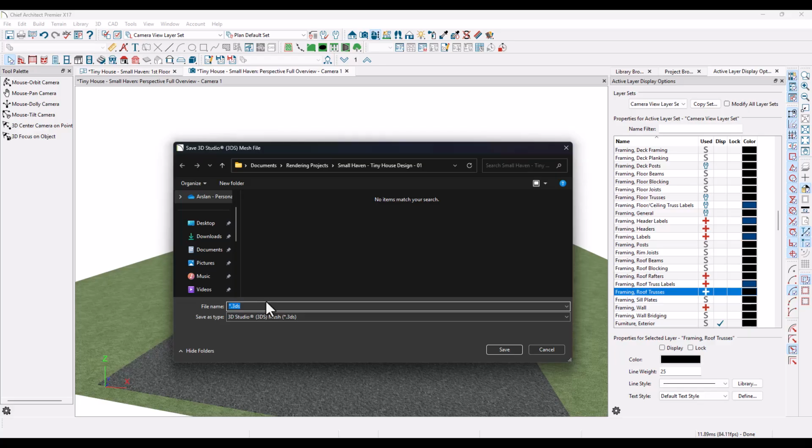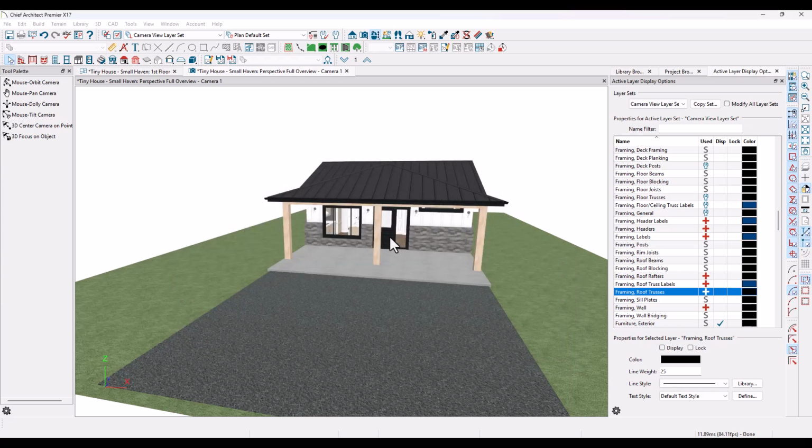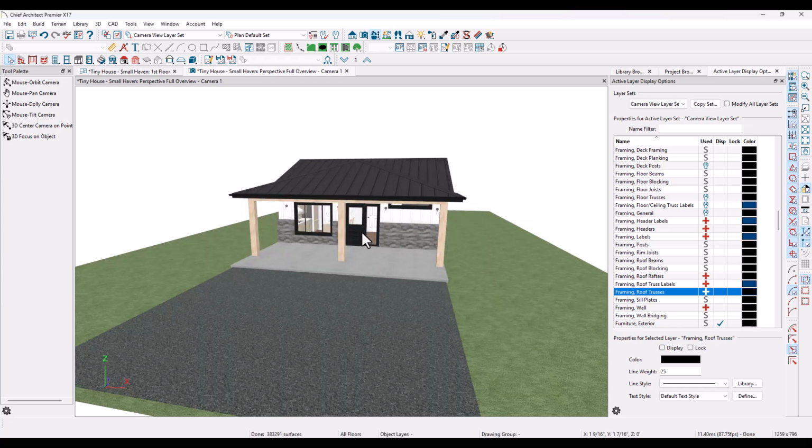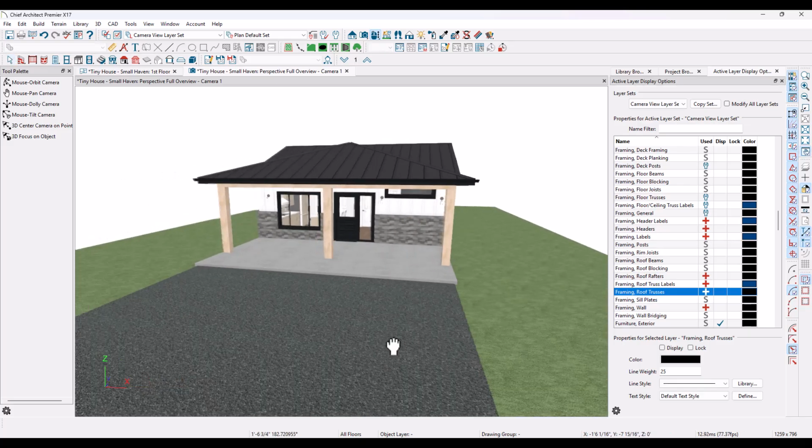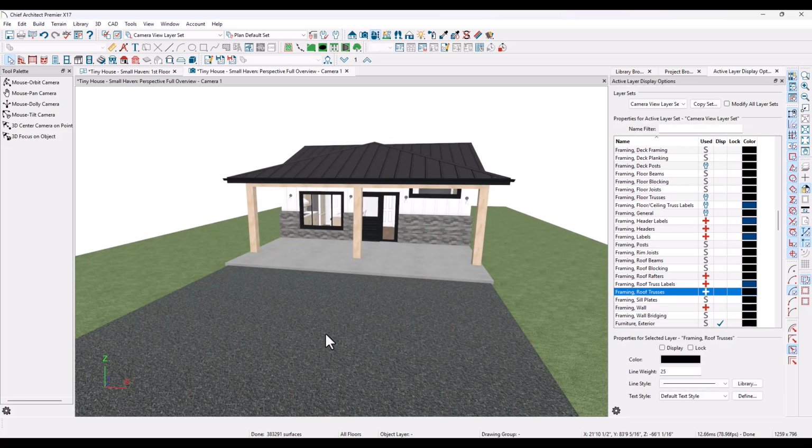So I'll just call it YouTube tutorial Twinmotion, just for the sake of naming things. All right, so just like that, within maybe 10-15 seconds, your whole model is exported. So the next section, we're actually going to see how we actually import this into Twinmotion and start working on